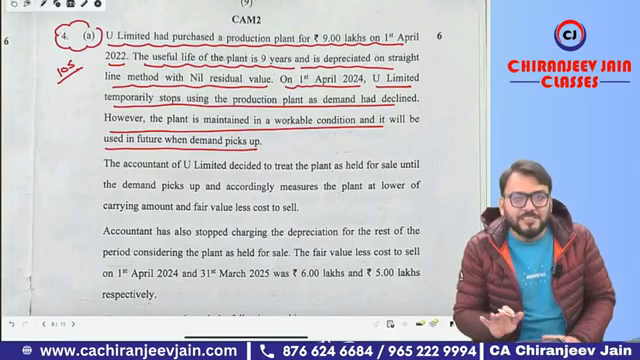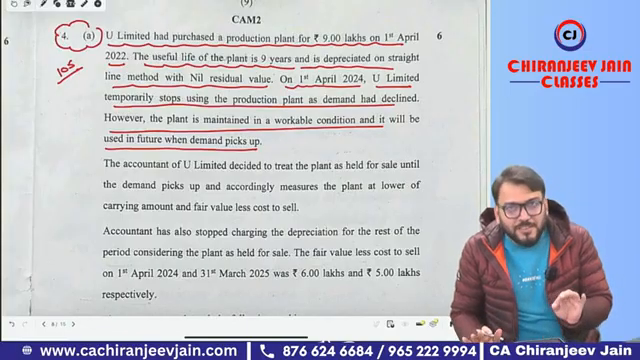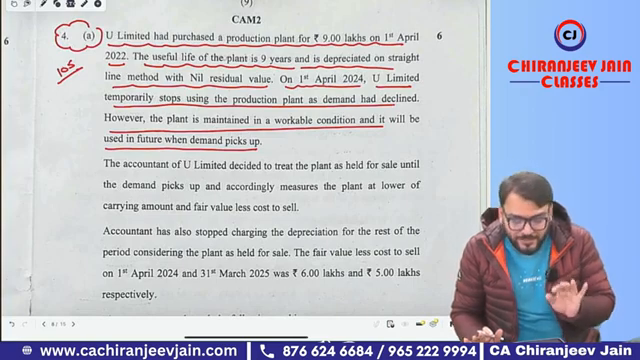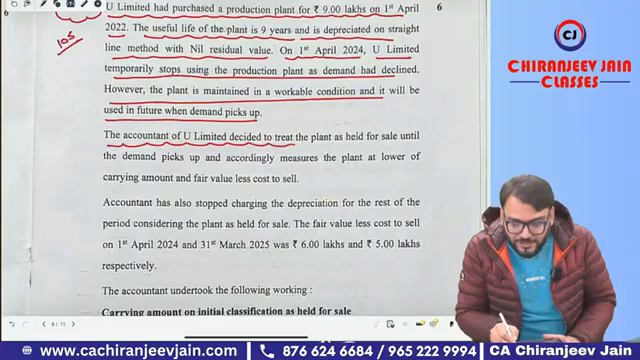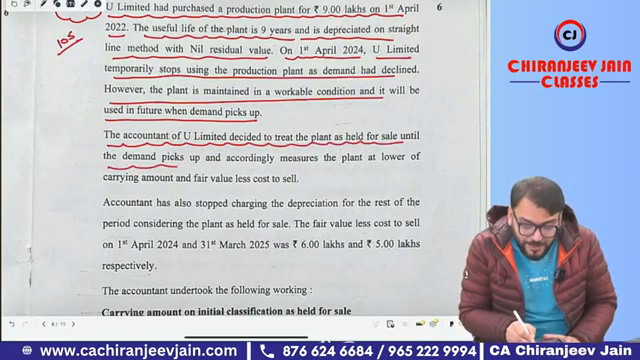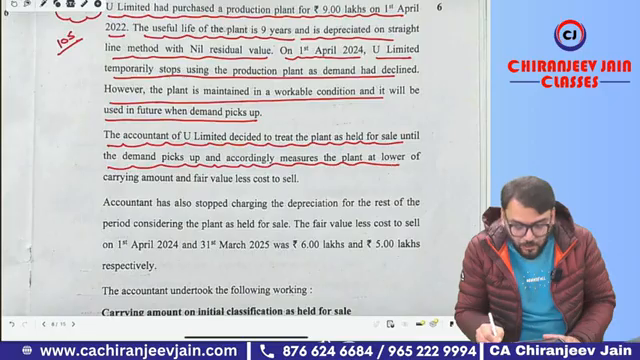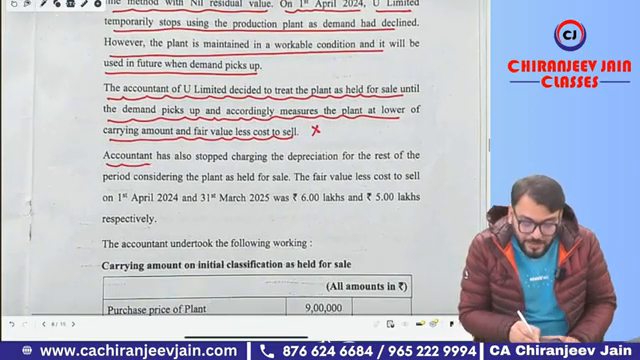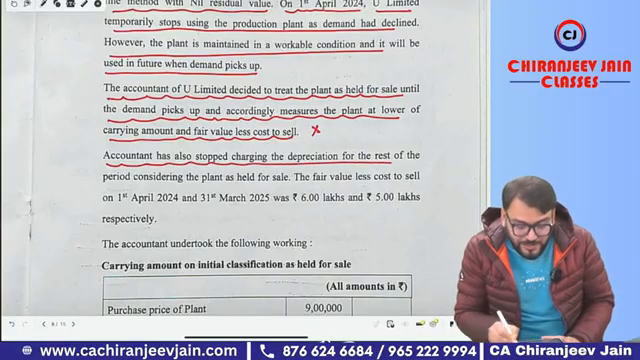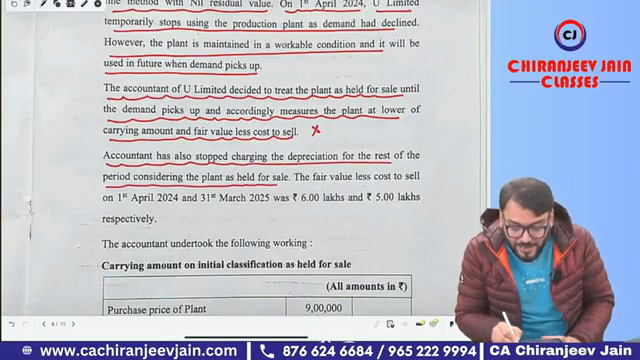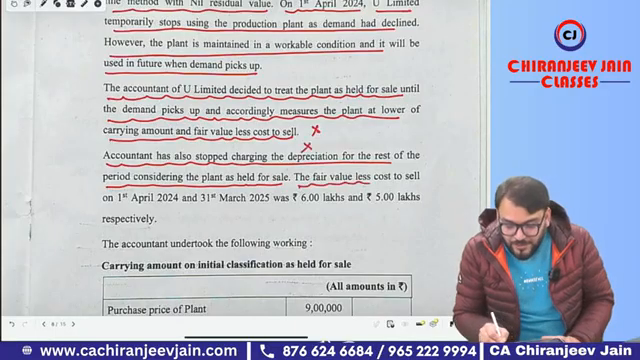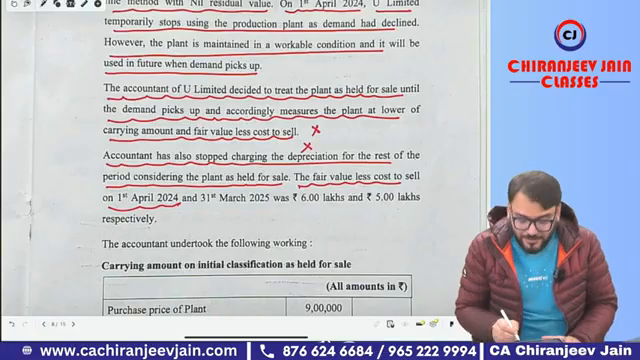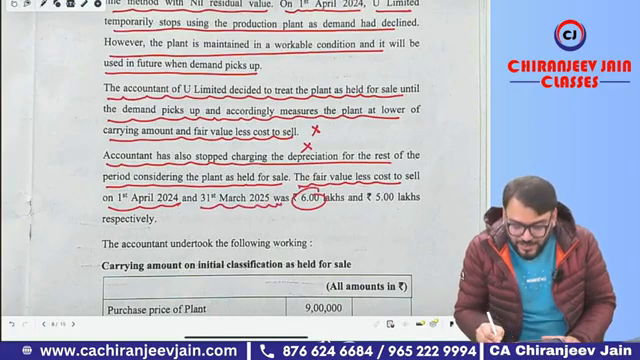Means can I say it should not be classified as held for sale, correct? Nor is it an abandoned asset. The accountant of U Limited decided to treat the plant as held for sale until the demand peaks and accordingly measured the plant at the lower of carrying amount and fair value less cost to sell. Can I say this is a wrong treatment? The accountant has also stopped charging depreciation for the rest of the period considering the plant as held for sale. This is also wrong treatment. The fair value less cost to sell on 1st April 2024, means as per their classification date, and on 31st March 2025 is 6 lakh and 5 lakh respectively.